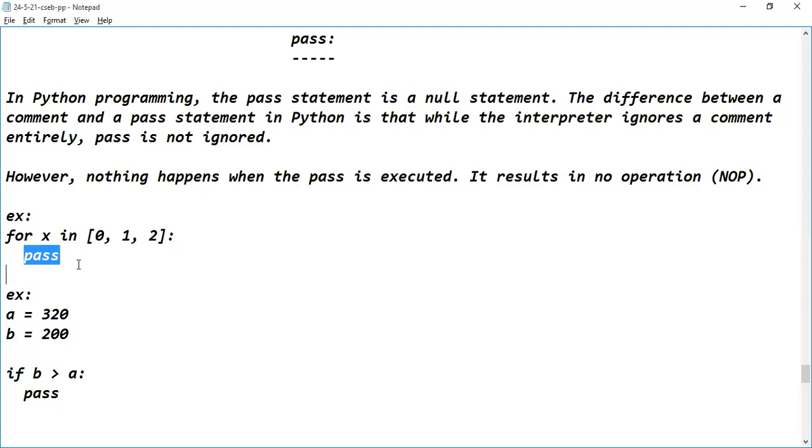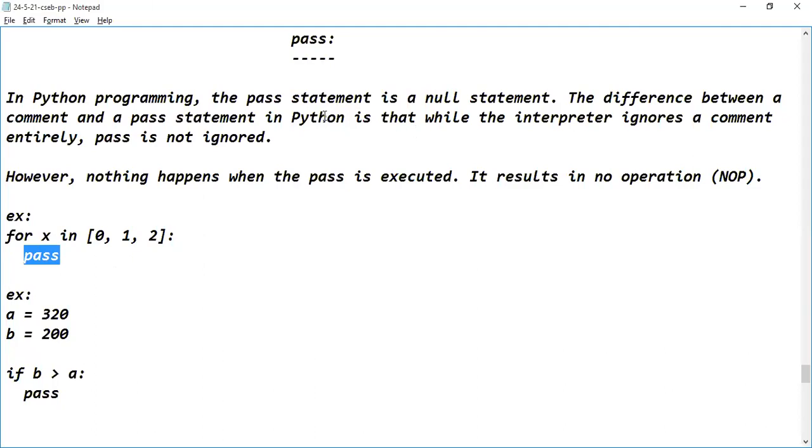So what's the result, guys? Are we going to see any kind of output over the shell window? No. When we execute this particular program in the IDE, can we see any kind of input or output over the shell window? Is it going to accept any kind of inputs here? No, sir. What about outputs? Are we seeing any kind of outputs over the IDE? No, sir. So nothing happens with the pass statement.